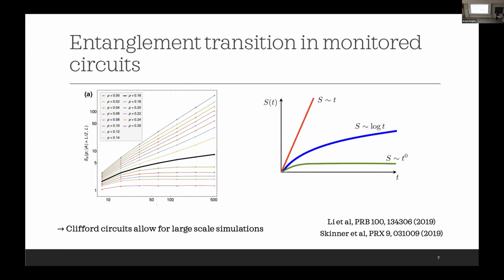In terms of numerical simulations of the disentanglement transition, it is common to use Clifford circuits to perform large-scale simulations, because, as I mentioned, Clifford circuits are efficiently simulable. This allows us to reach really large system sizes, usually easily up to hundreds of qubits. This way we can really see the different entanglement scalings, like the volume law, the logarithmic scaling, and the area law scaling.